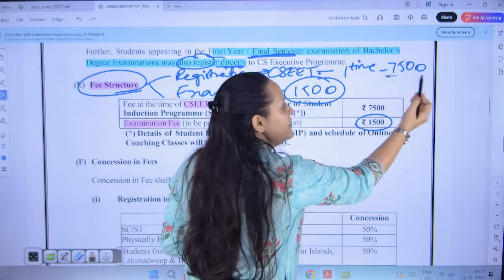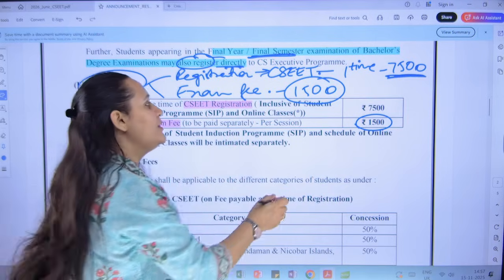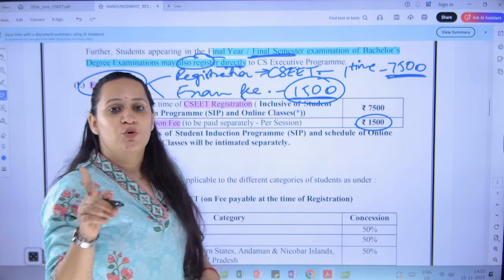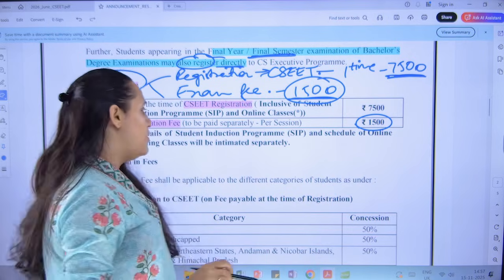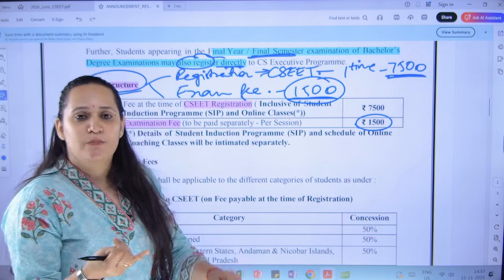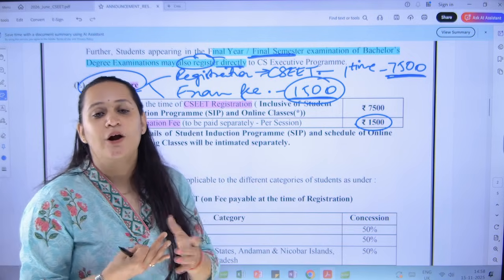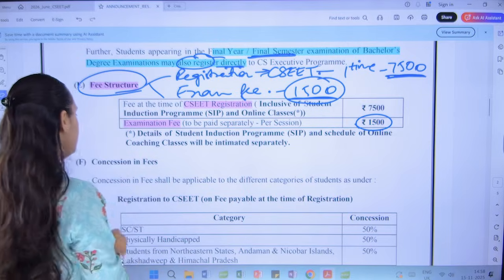So this 7,500 should be paid instantly for registering, but this 1,500 will be paid by you when you are going to fill the examination form. And that is your choice which month you want to write, whether it is going to be in February, whether it is June or October. It is your choice. Whenever you want, you can take up the exam.